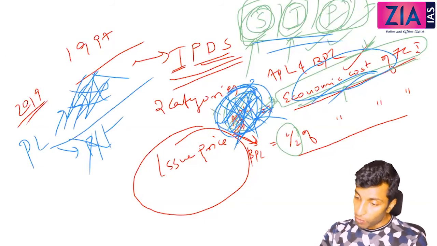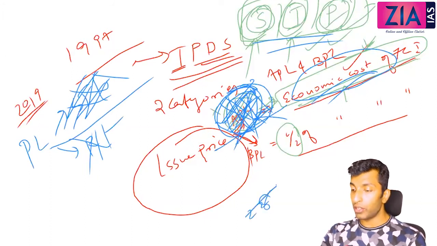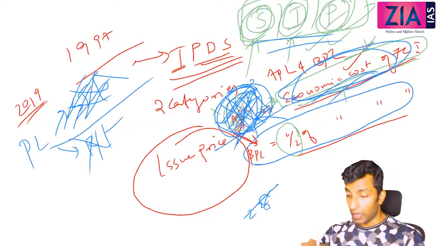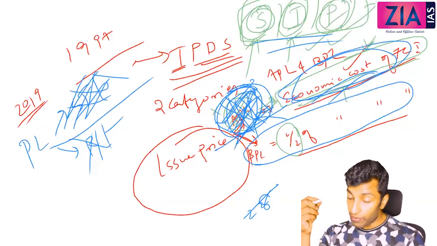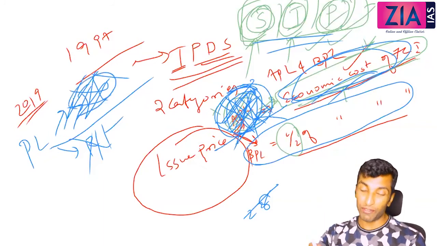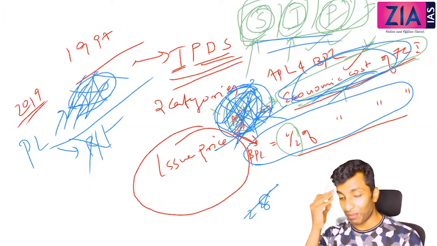Let's say there is a poverty line of 22 rupees or 28 rupees. If you're above this, then you will have to buy at this price. If you are below this, it is identified on the basis of the poverty line. But now, because of the criticism of the Suresh Tendulkar poverty line, I have discussed this, you joined late so you don't know about that, you can cover it from the video.